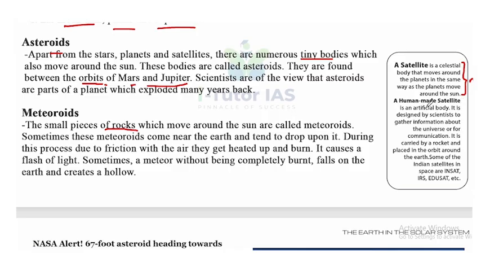Now, human-made satellites, or artificial satellites. A human-made satellite is an artificial body. It is designed by scientists to gather information about the universe or for communication. It is carried by a rocket and placed in orbit around the Earth. Some of the Indian satellites in space are INSAT, IRS, EduSat, etc. So these are some of the important satellites from India. This is the difference between a satellite and a human-made satellite.